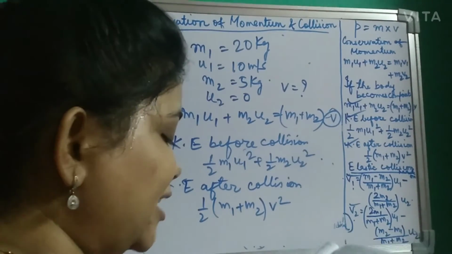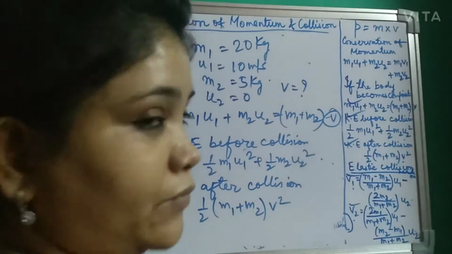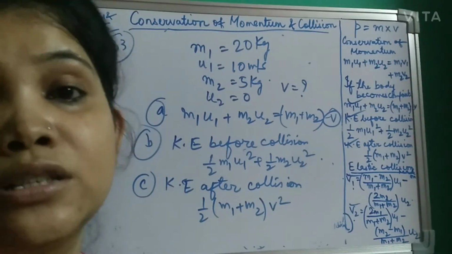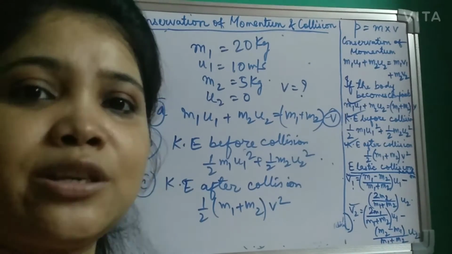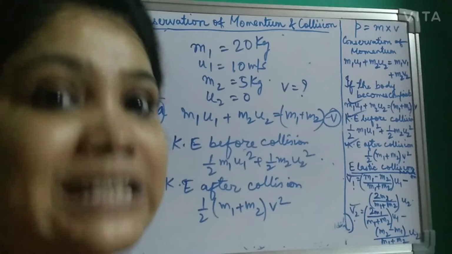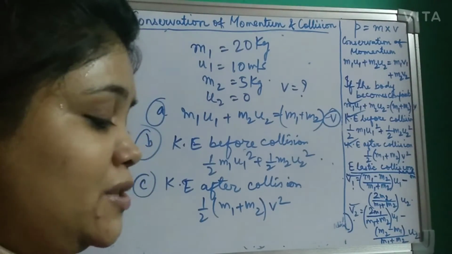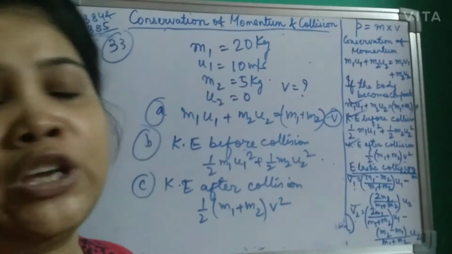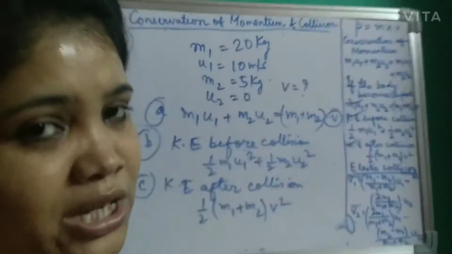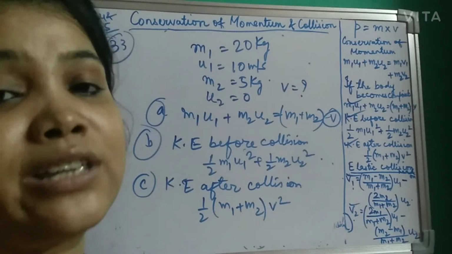Next, where has the remaining energy gone? If you solve it, you will see that there is a loss in energy. And where is this energy going? It is going in the form of heat. Because when a moving body strikes another body, some heat is produced, and due to this the energy is lost.